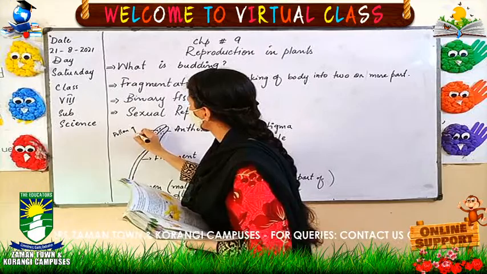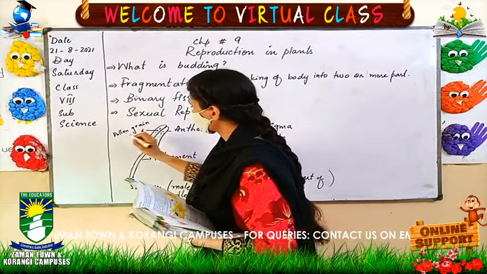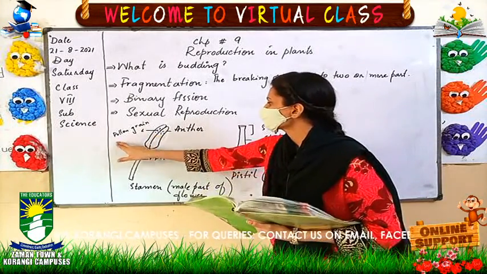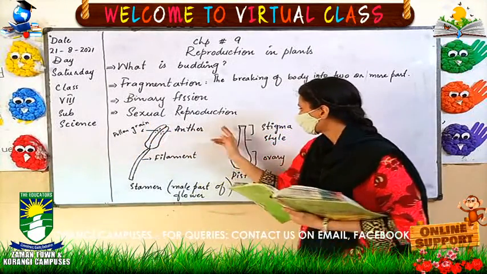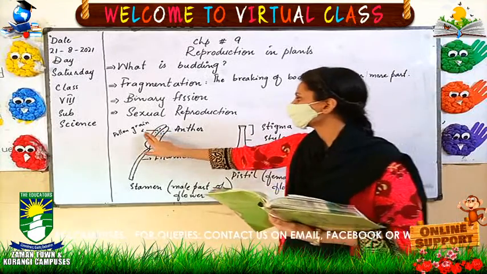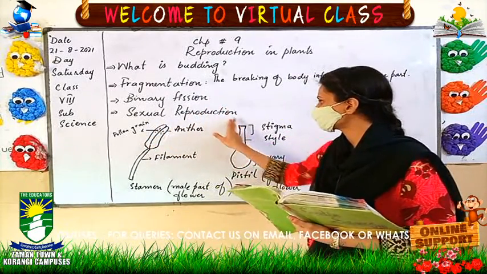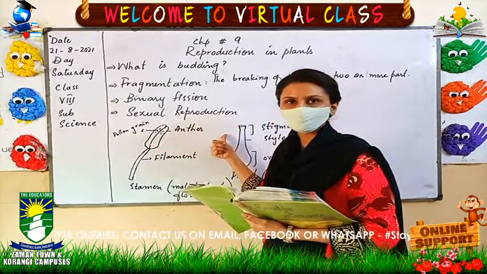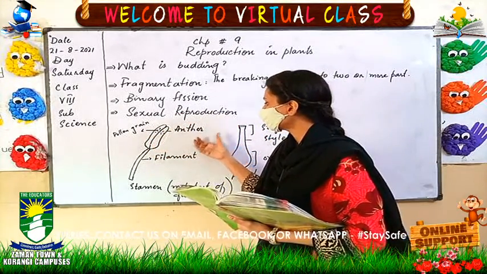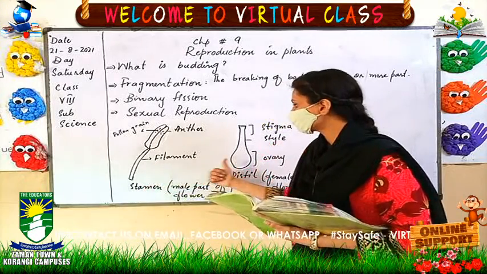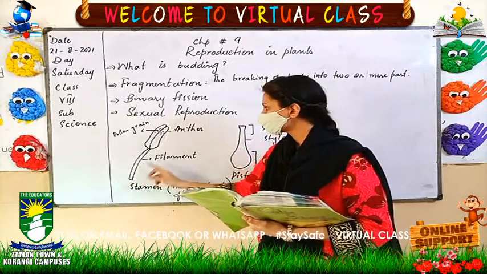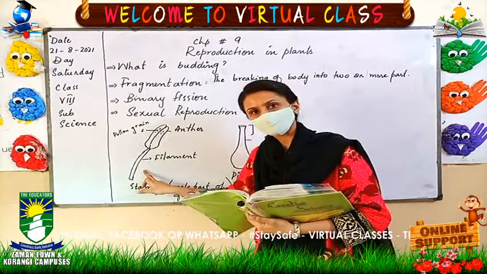These are known as pollen grains, and when they are transferred to the stigma, the process going on is pollination. First we must know that these two parts are present in the same flower.